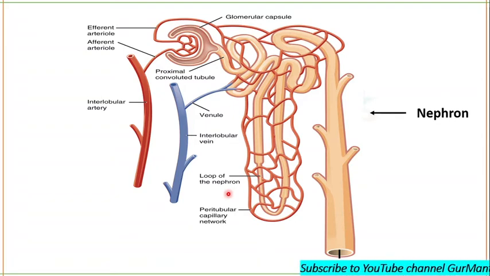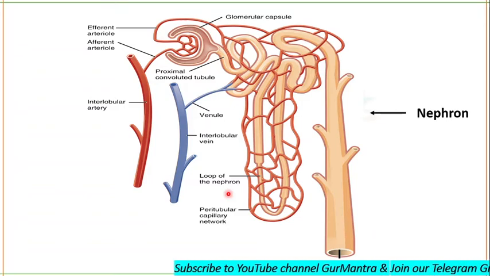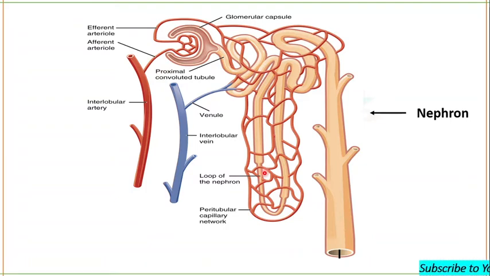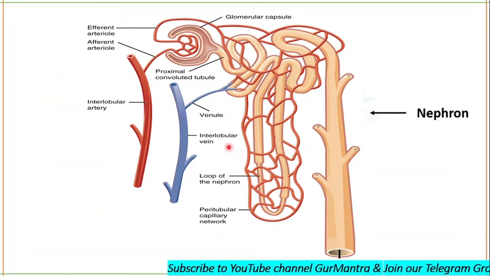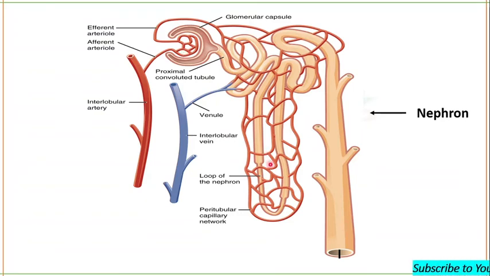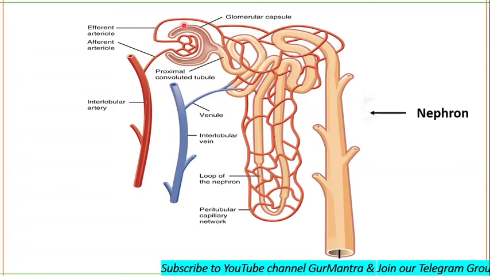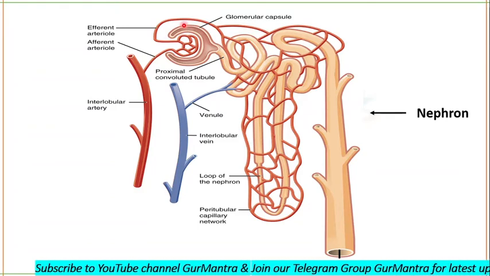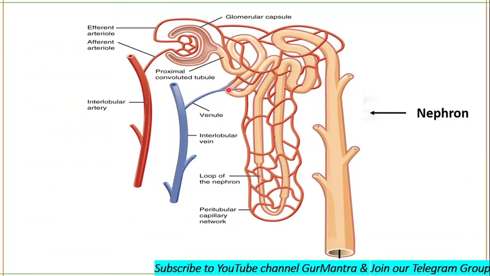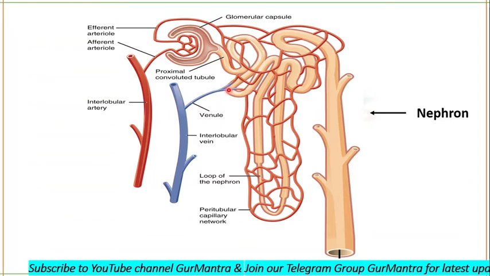It is. Okay, so thus there are two sets of capillaries in the kidney: the glomerular capillaries and the peritubular capillaries. Within each nephron, the two sets of capillaries are connected to each other by efferent arterioles. And further, you know that these peritubular capillaries will reunite to form peritubular venules, and then they will form interlobular veins, arcuate veins, interlobar veins, and finally renal veins.